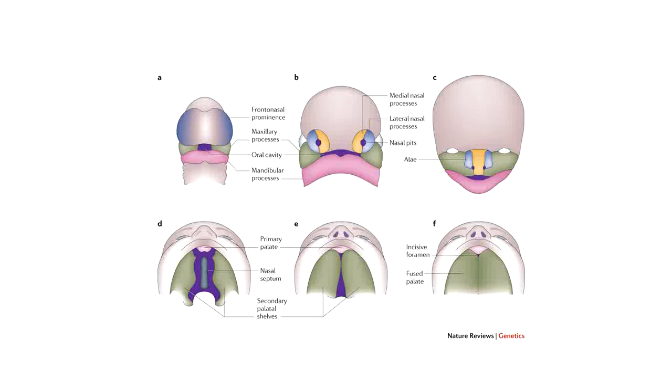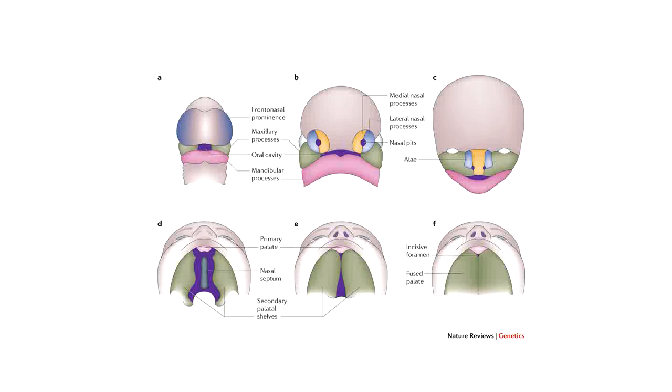And parallel with the development of the face goes the development of the palate. You can see the primary palate developed from the intermaxillary segment, and these are the two palatine shelves, which are growing medially from the maxillary swelling. And here you can see the nasal septum grown downward from the roof of the nasal cavity, which will divide the nasal cavity into two separate chambers when it meets and fuses with the palate. So the two palatine shelves are coming near to each other.